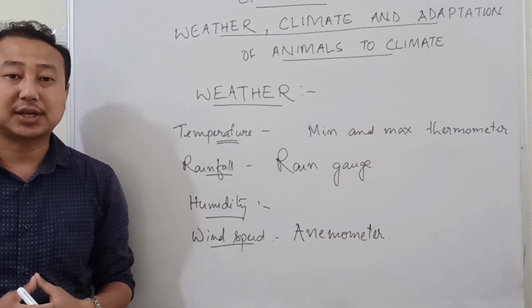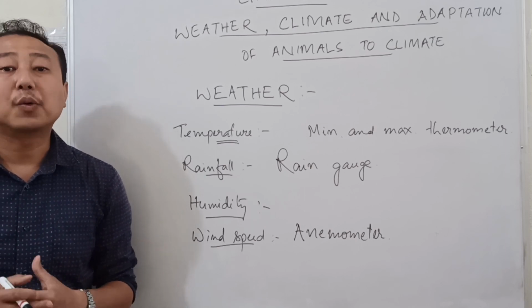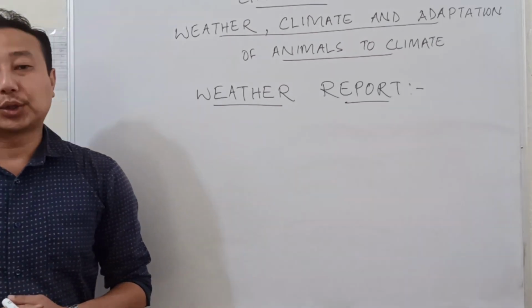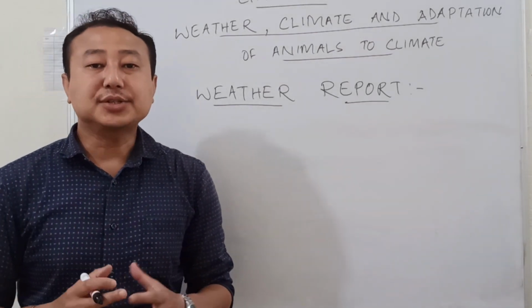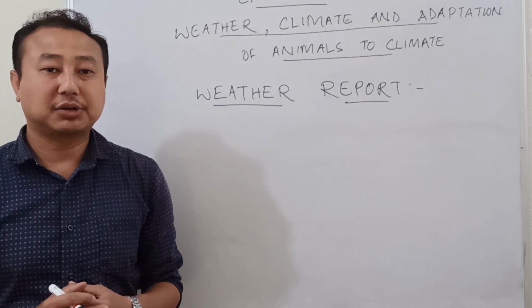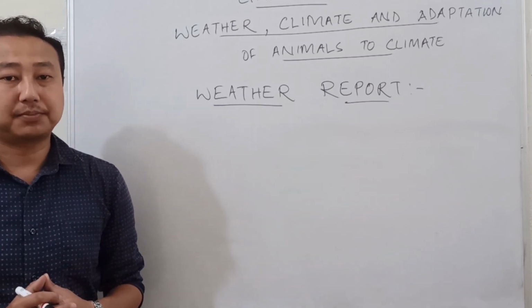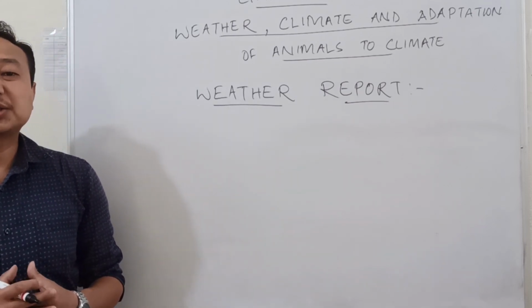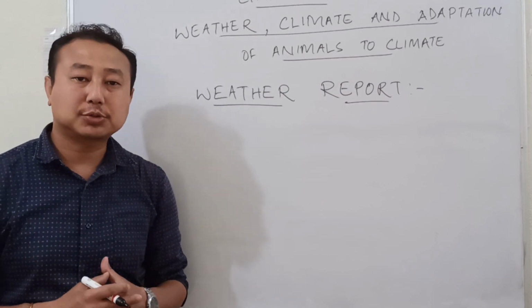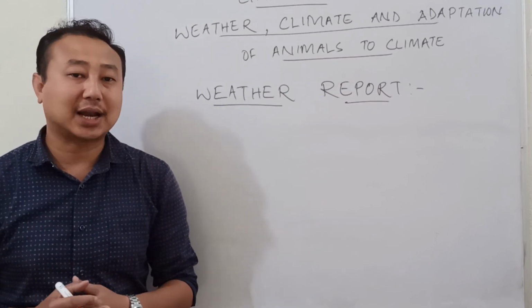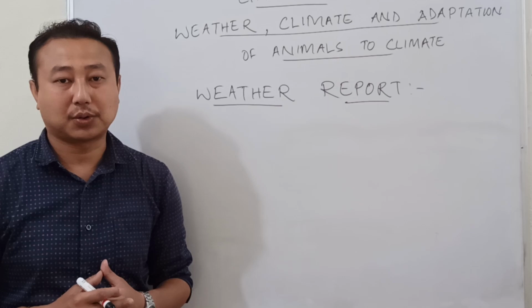After discussing this, we are going to discuss the weather report. A weather report is the report of the weather for a particular day for a particular duration of time. The weather report is published every day in the newspaper as well as shown on television during the news hours.